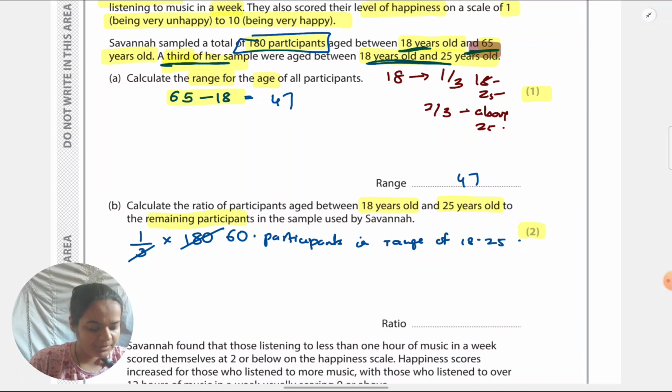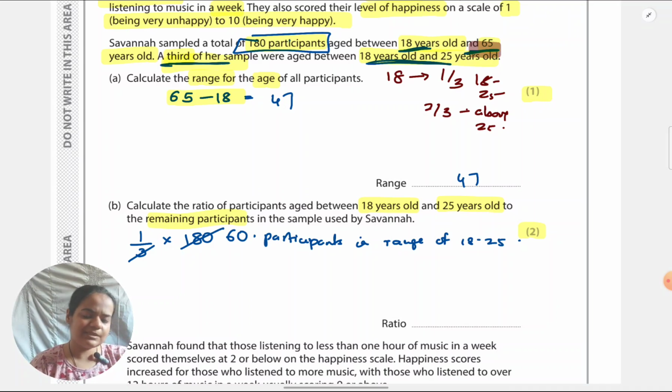60 is to 120. Now, like I said, many students are going to put 60 is to 120 only in the ratio. Don't do that. Don't put it as 60 is to 120. Bring it down to its simplest form. The simplest form, give it as the answer.